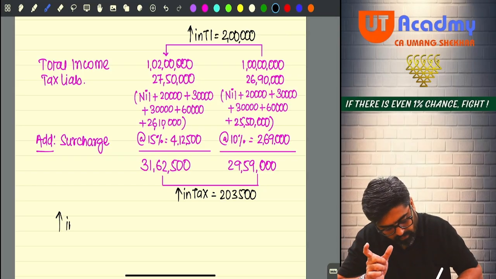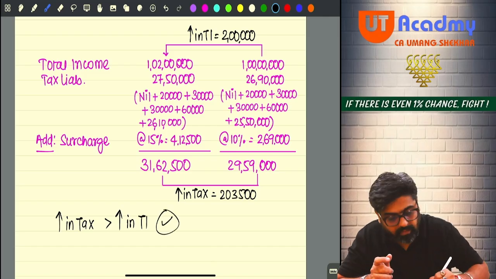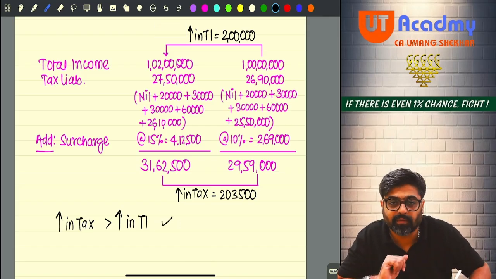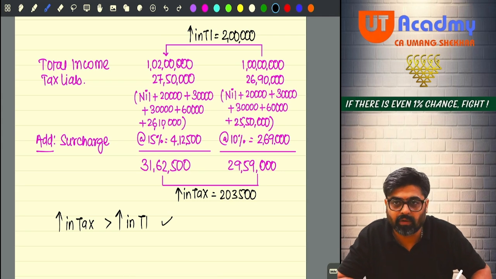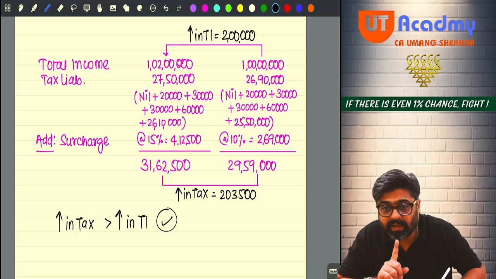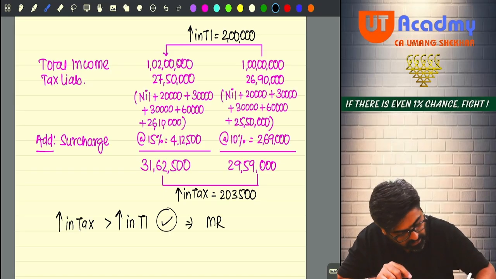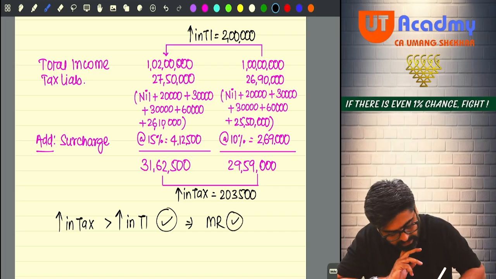If the increase in tax is more than the increase in total income, then you are going to get marginal relief. Yes or no? So tell me, what is the increase in tax?